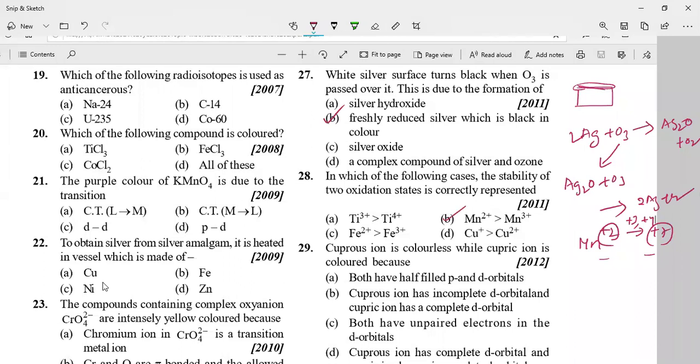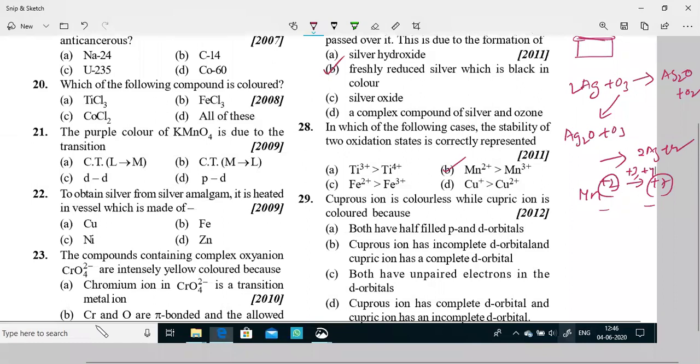Next, the 29th question: cuprous ion is colorless, while cupric ion is colored. What is the reason? Cuprous means Cu+, and Cu2+ we call cupric.